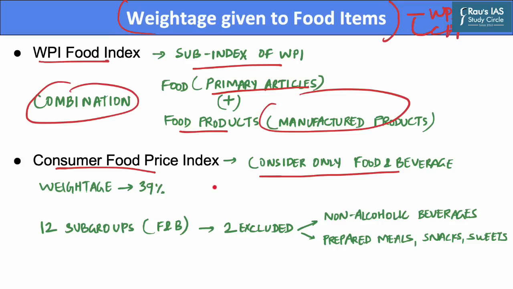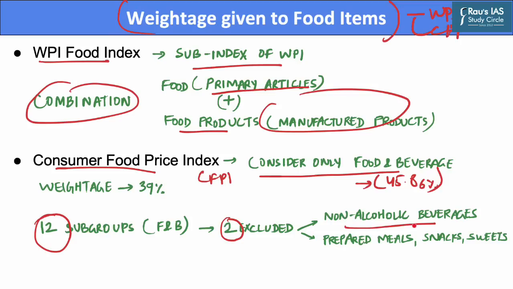The base year and methodology of calculation of the Consumer Food Price Index is similar to the Consumer Price Index. However, to calculate CFPI, we only consider the category of food and beverages, which constitutes 45.86% weightage under the CPI. Two items, that are non-alcoholic beverages and prepared meals, snacks and sweets, etc., are excluded while calculating CFPI. Thus, the remaining weightage decreases to 39%.